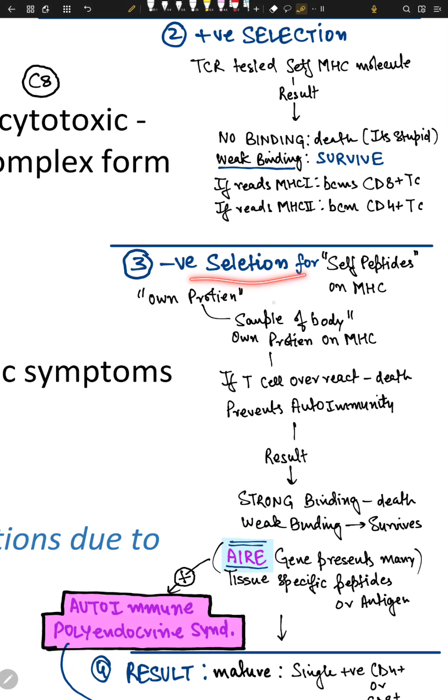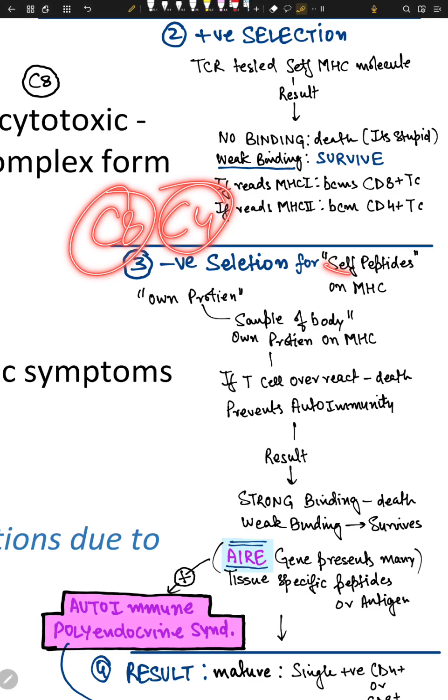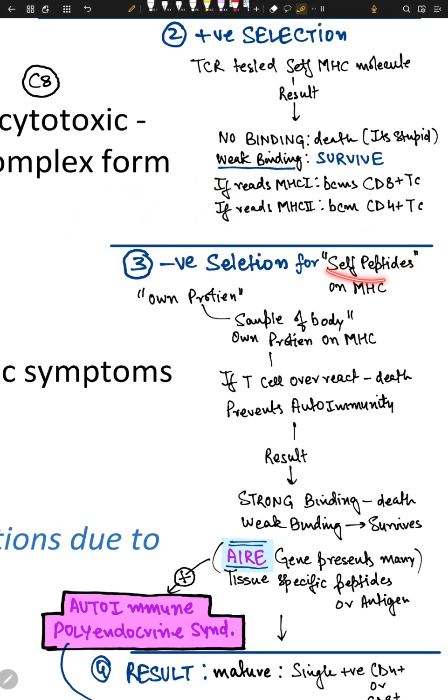Now in this negative selection, on the MHC plate, on the MHC molecule, the CD8 and CD4 are given a self peptide. What is a self peptide? Well, a self peptide is just a normal peptide, a normal part of your paracrine, endocrine, exocrine, all the crine body parts. It's a peptide, it's a protein, it's a part of your protein. That's it. It's your own protein. It's a sample of the body's own protein, which is served on MHC to CD4 and CD8